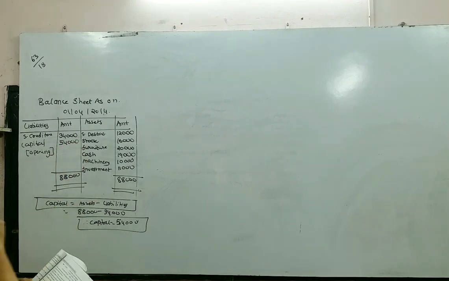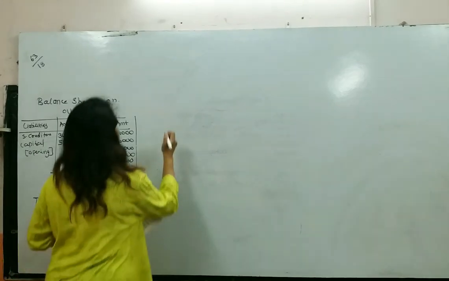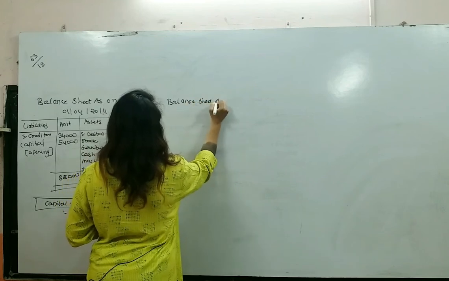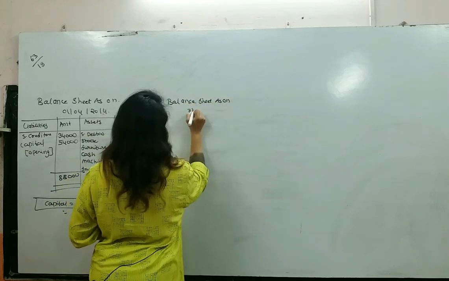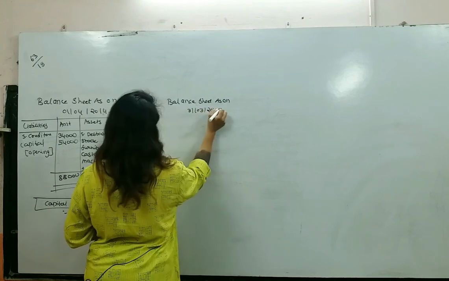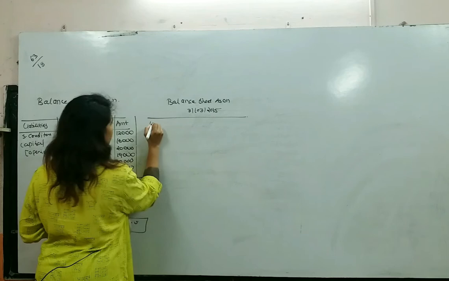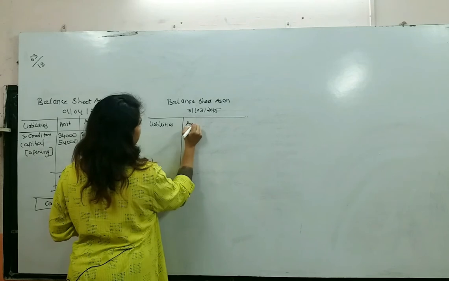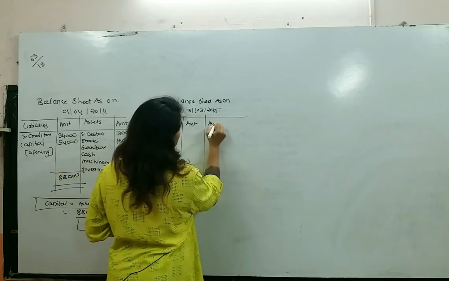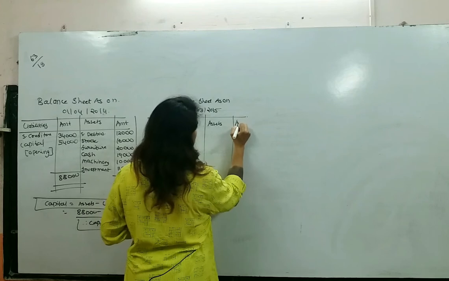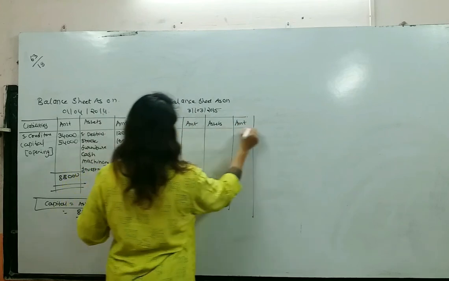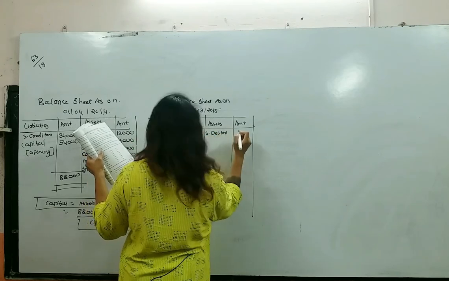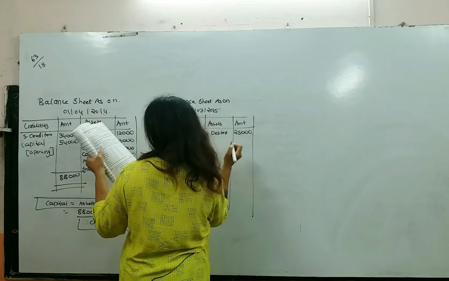Now let's find out capital at the end of the year. So again here I will write balance sheet as on 31st March 2015. Liabilities, amount, assets and amount. You just need to be careful while writing the amounts. What are we having first? Sundry debtors. What is the debtors amount? At the end it was 25,000.